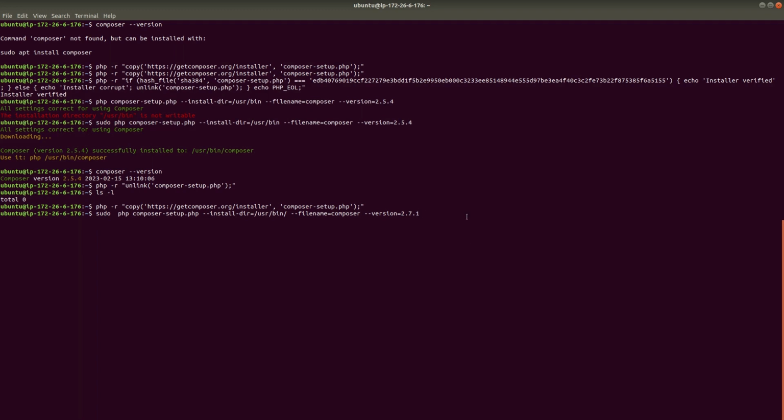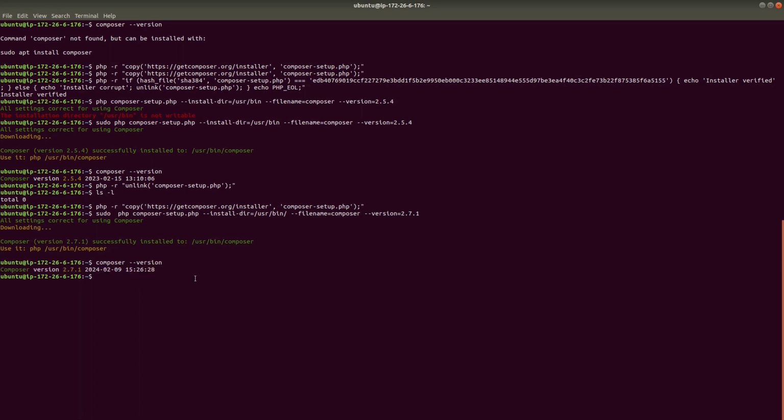Let's start. Now our Composer is successfully upgraded to 2.7.1. So now check the Composer version. Now our Composer version is 2.7.1.